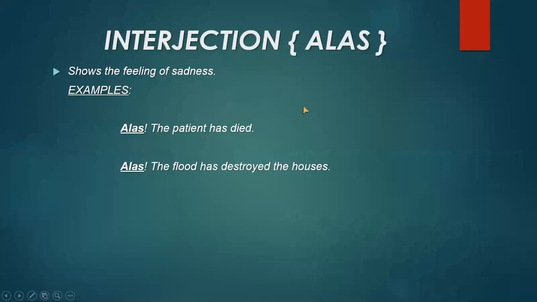Now another interjection I have taken here as an example, alas. It shows the feeling of sadness. I have taken two examples which are just opposite of each other. Now again you can see that I have written here alas. After that there is an exclamation mark. I have already told you that after the exclamatory word we should place an exclamation mark and begin with a capital T. The patient has died.